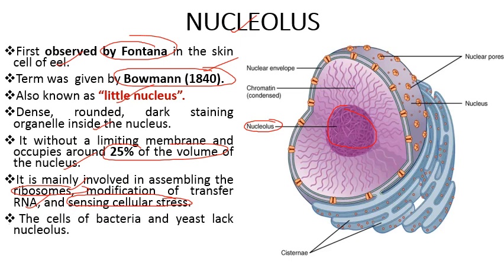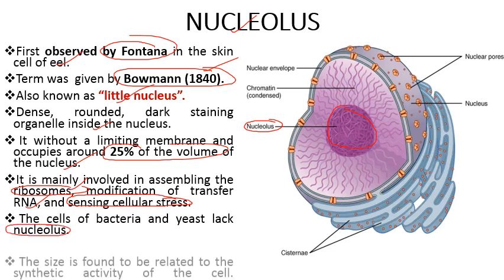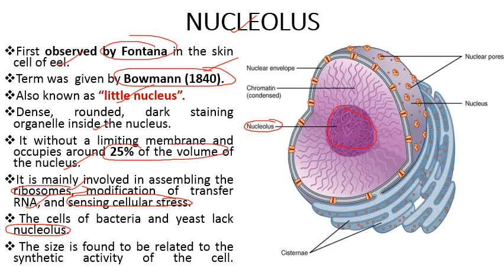So the cells of bacteria and yeast lack this organelle nucleolus. तो ये absent होता है in bacteria or yeast cell में, and the size is found to be related to the synthetic activity of the cell. So metabolically active cells में इसका size बड़ा होगा as compared to the cells which are in resting stage.